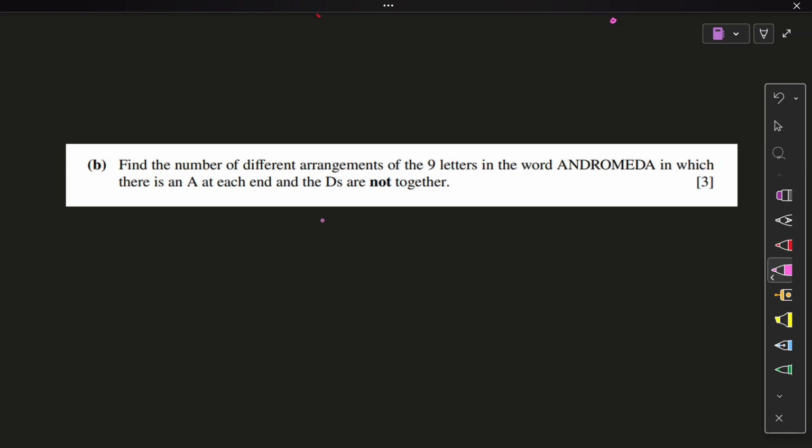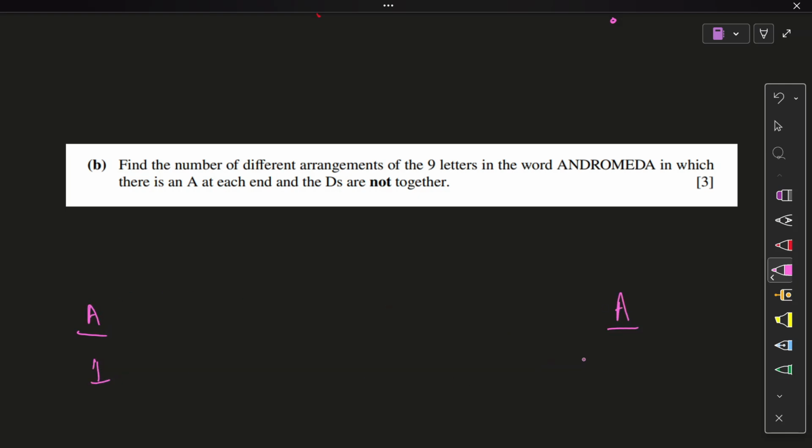Part B. Find the number of different arrangements, factorial question, of the 9 letters in the word Andromeda, in which there is an A at each end and the D's are not together. Another universal separation question with another condition. A's have to be at each end. Put them there, one here, one here.